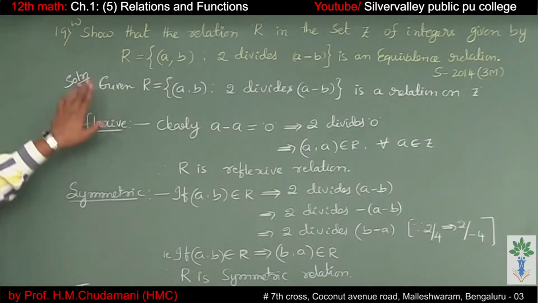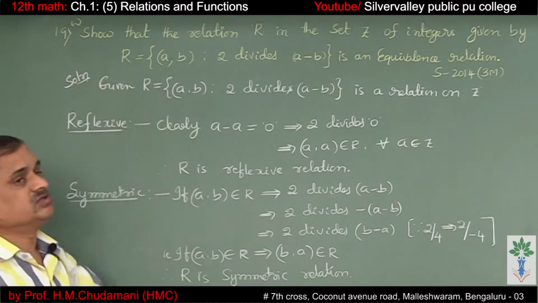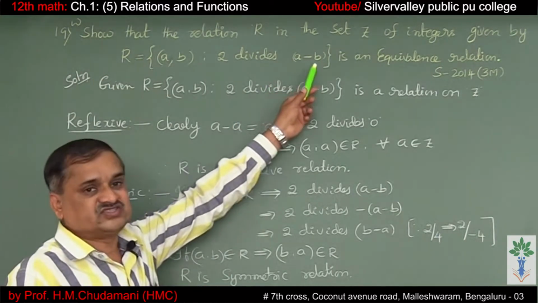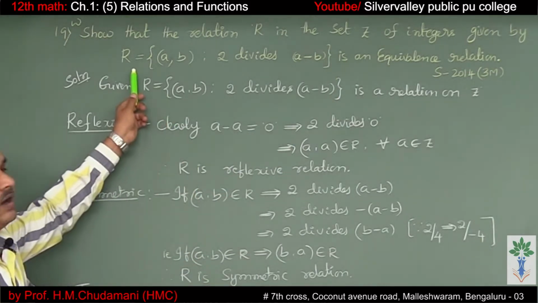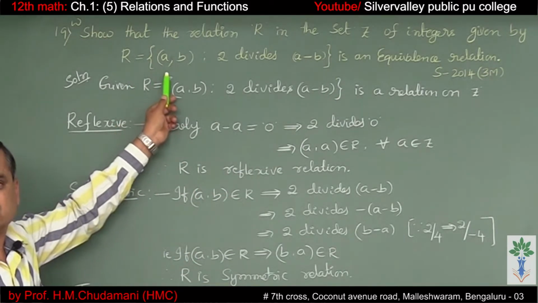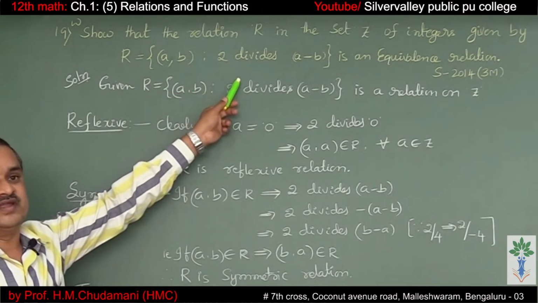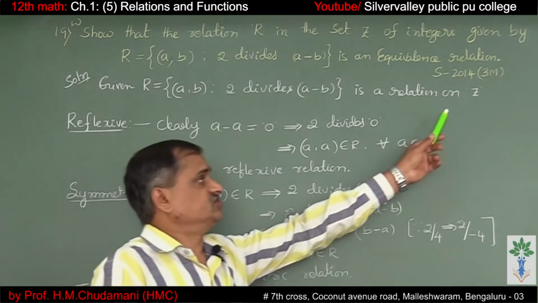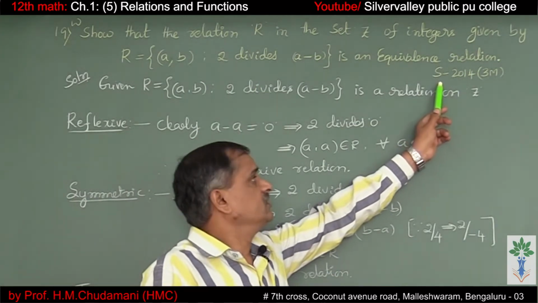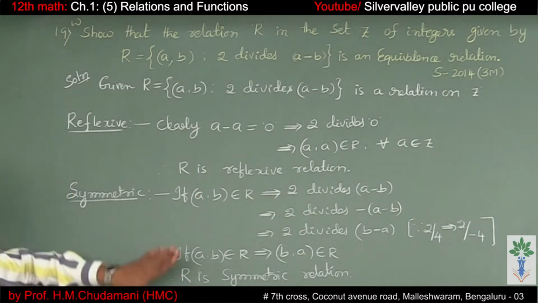Yes. Next question, 19th one, worked example. Show that the relation R in the set Z of integers given by R is equal to the set of ordered pairs (a, b) such that 2 divides a minus b is an equivalence relation. This appeared in the supplementary exam of 2014 in the 3 mark section.